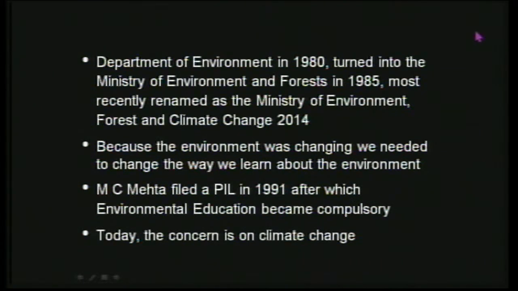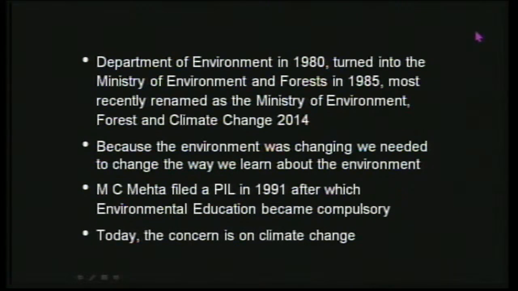So after that, there were many changes. For example, the Department of Environment was set up in 1980, which eventually turned into the Ministry of Environment and Forests in 1985. Now we call it the Ministry of Environment, Forest and Climate Change, which was renamed in 2014. So all these changes were happening, and the way we learn about environment also changed eventually. Otherwise, if we learn the same way, things will not change. So we needed to change the way we learn about environment in schools and colleges also.